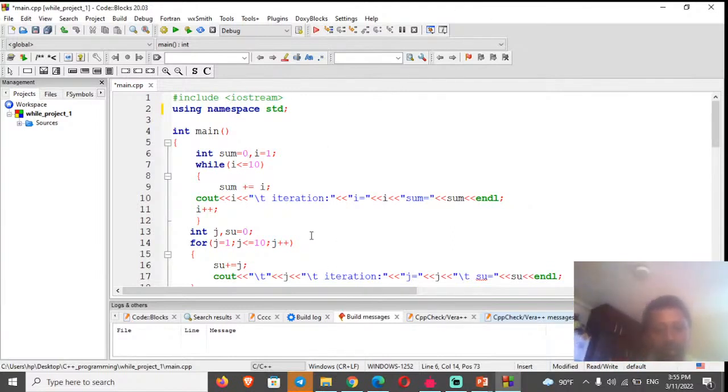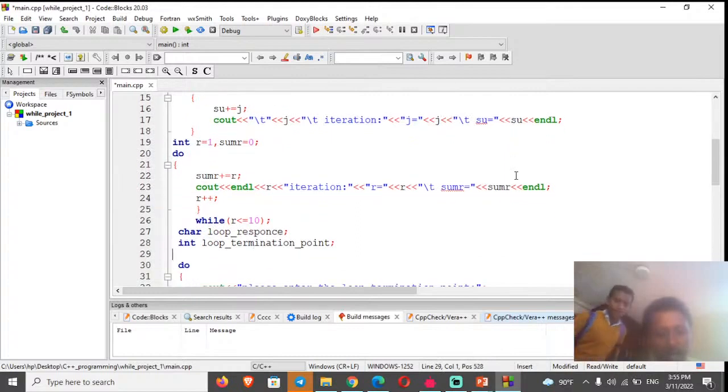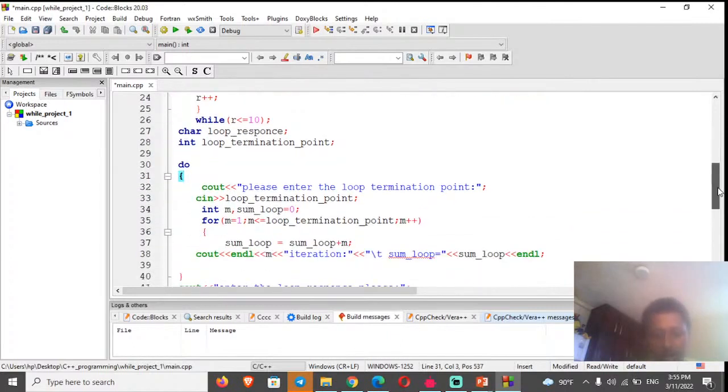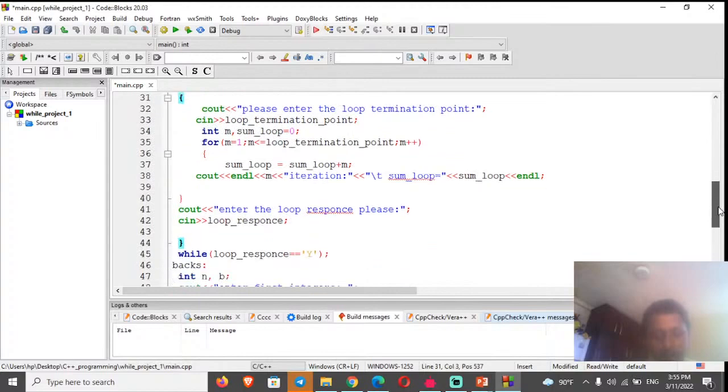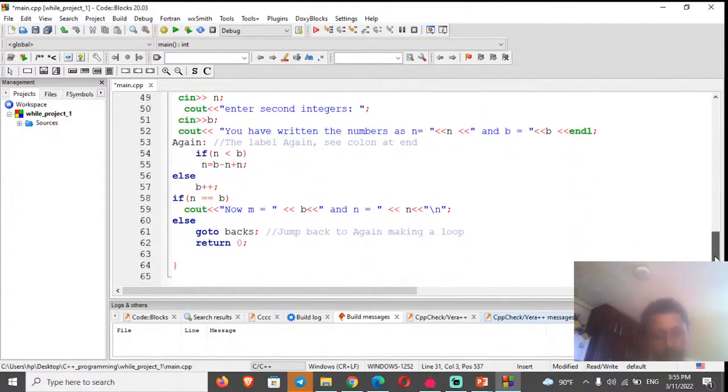So it looks like how it works. In the practical session, I will put all the codes of this laboratory in the description box, and you can run them on your own, because you should first download and install the Code::Blocks IDE to practice this C++ program.